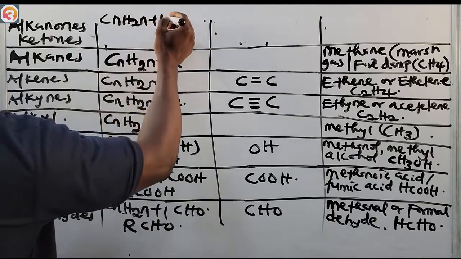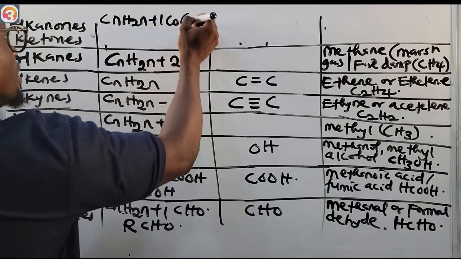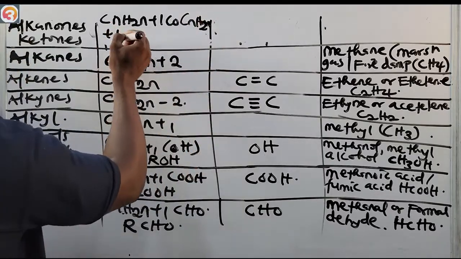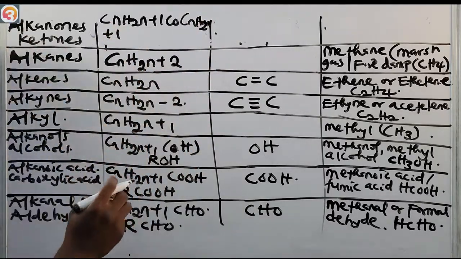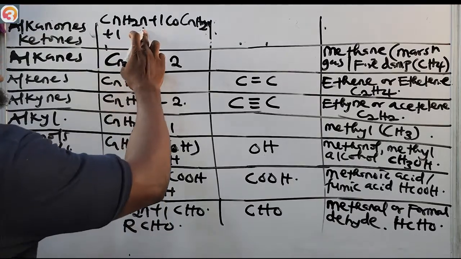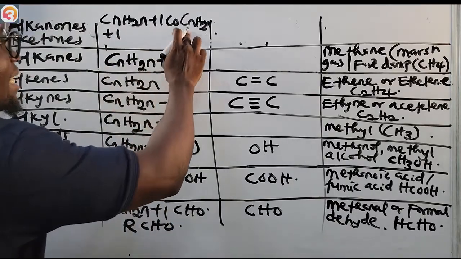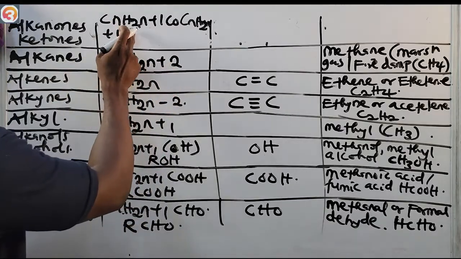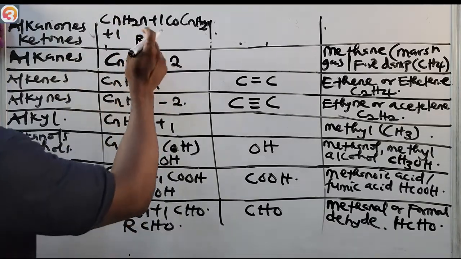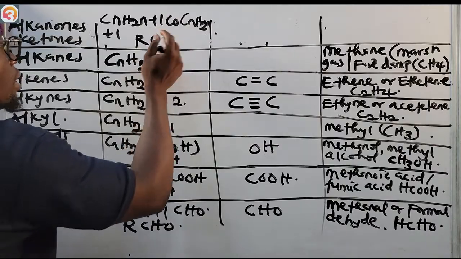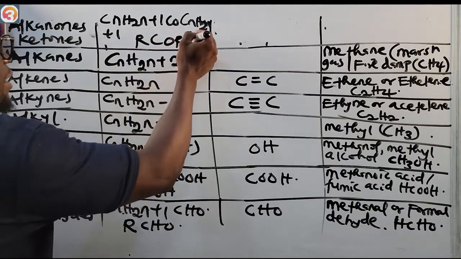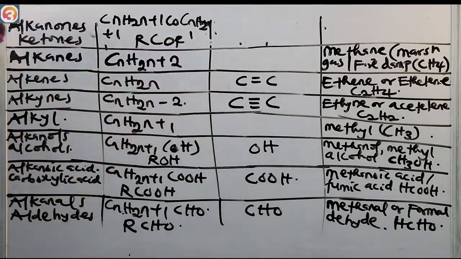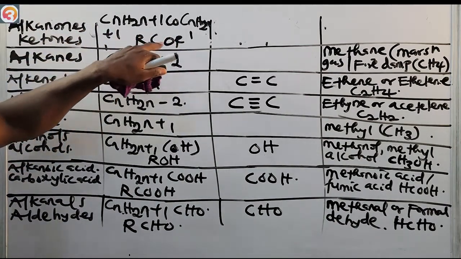In other words, if you want to represent CnH2n+1 with R, you have R, then CO, then your R again. This second R differentiates the first and the second group. So this is RCOR'.